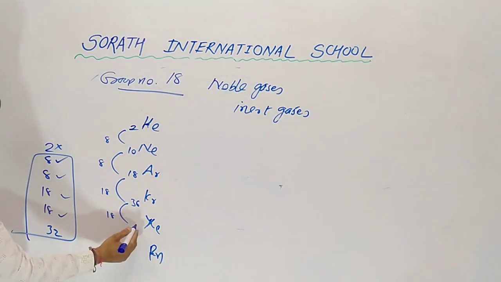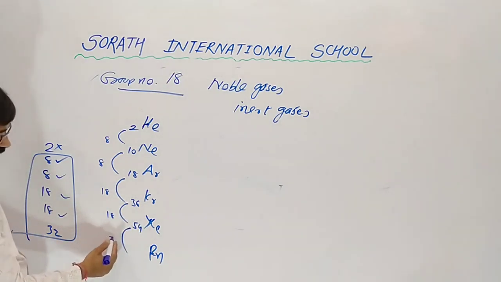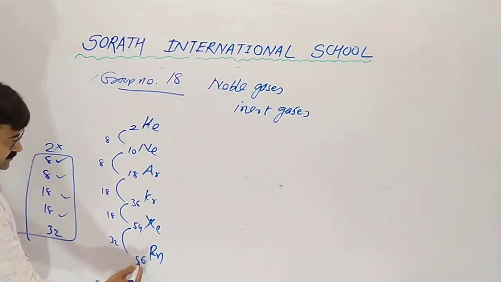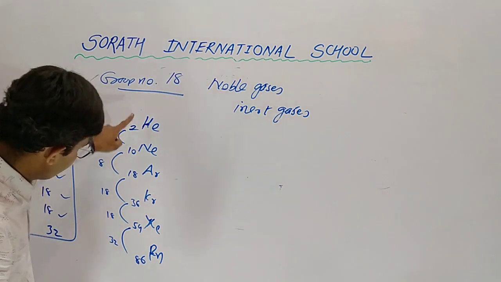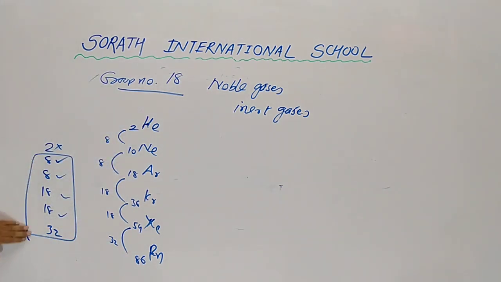Plus 18, 54. Then 32, so gives 86. This is the trick. If elements are 6, use code 5. If 5, use 4 code. Understood?